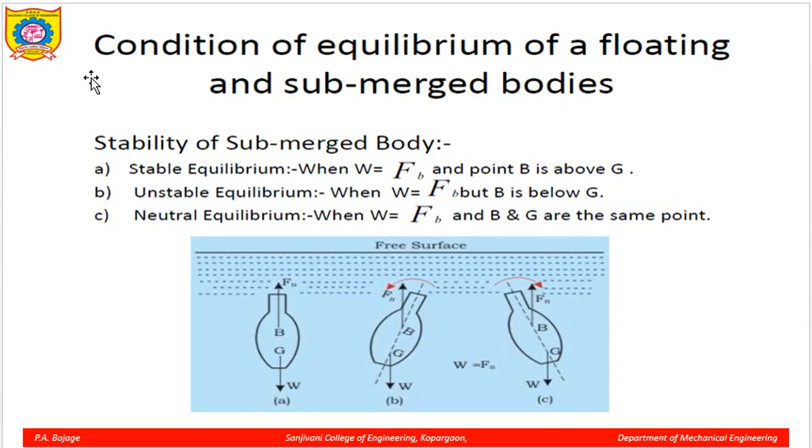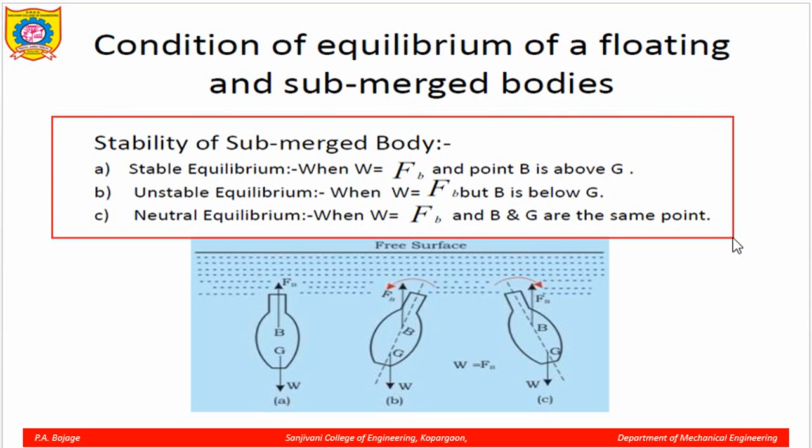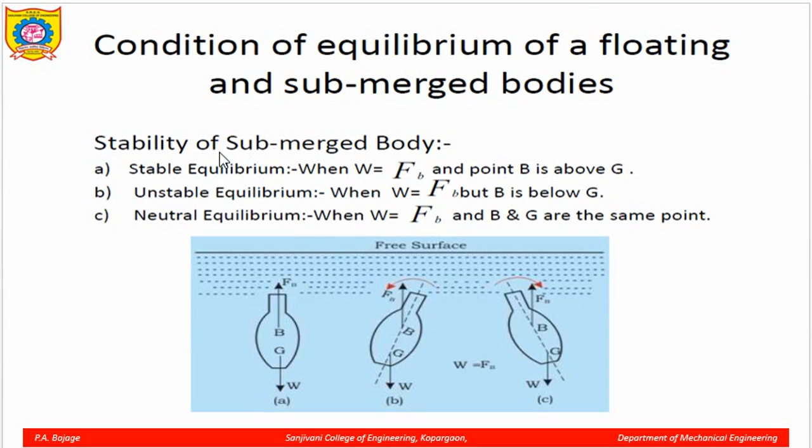Now the next point is the conditions of equilibrium of a floating body. These conditions of equilibrium we have already discussed, but still in more detail we can see that it comes under the stability of a submerged body. Now here you can see there are three submerged bodies, first A, B, and C. So how are these bodies acted upon by different forces?